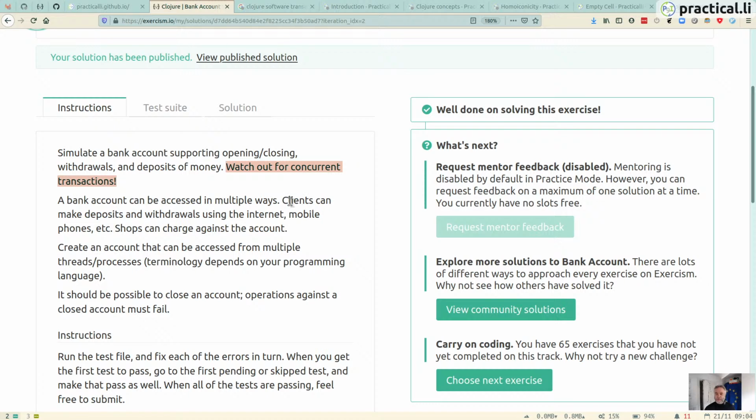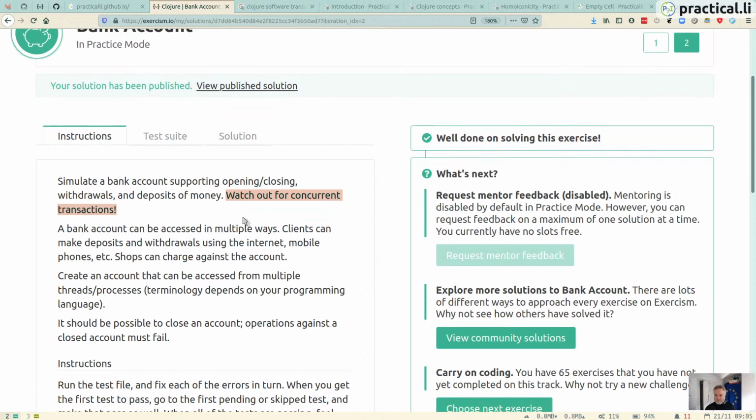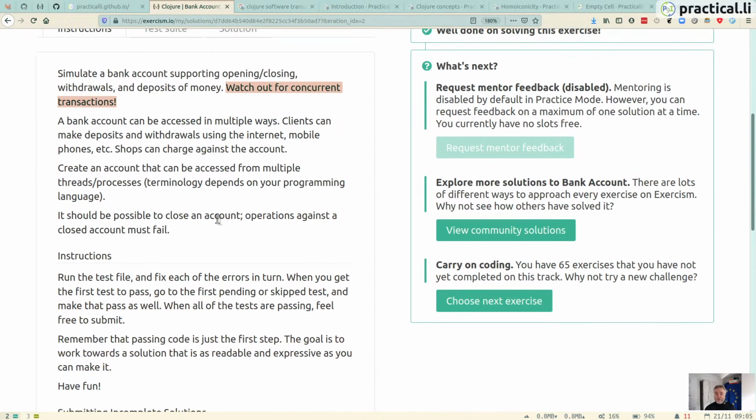So I want two things happening at the same time. And normally we could get our database to manage a lot of this in what it calls an atomic way, so that only one thing is updated at once. And this would help us to be able to access a bank account in multiple ways. It's a bit hard to submit a database to Exercism. So luckily Clojure has this built-in software transactional memory.